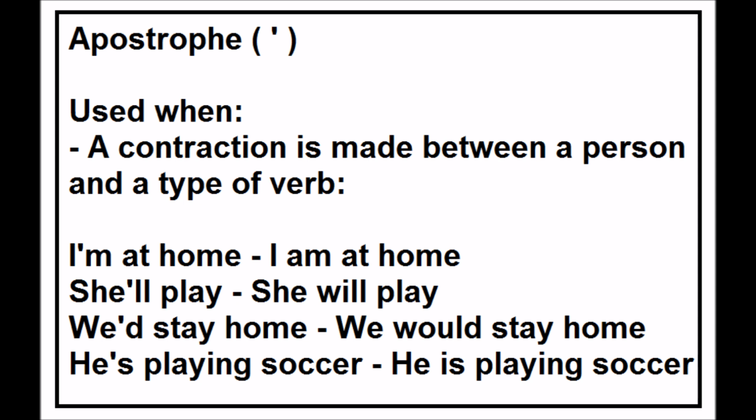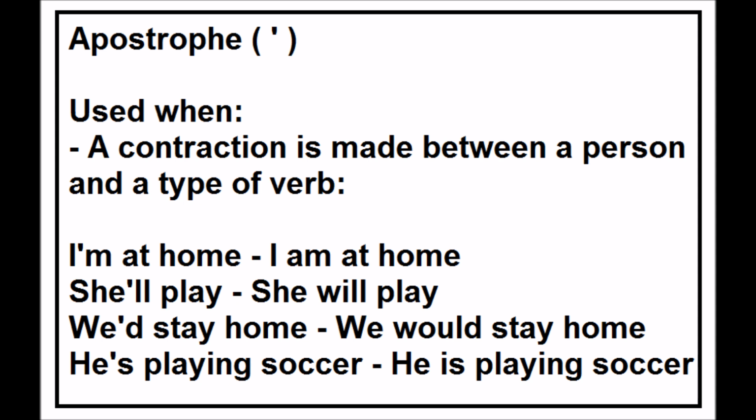A contraction is made between a person and a type of verb. So take a look at these sentences. I am at home, I'm at home. You can take the I and the am and put them together, but to show that you made a contraction, you have to use the apostrophe. She will play, we'd stay home, we would stay home.